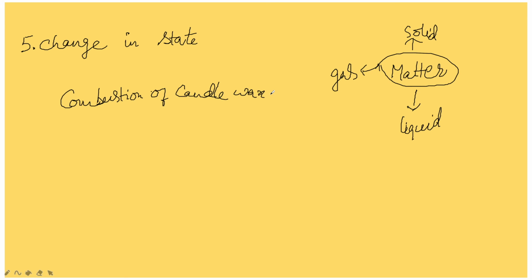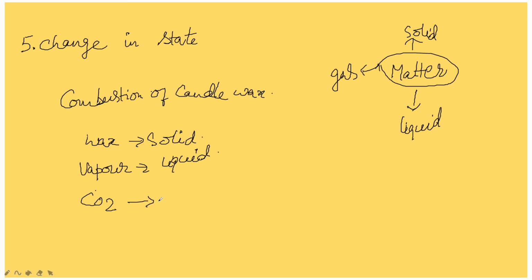Here wax is solid. The water droplets or vapor which it forms is liquid. Carbon dioxide, CO2, which is produced during that is gas. Change in the state.